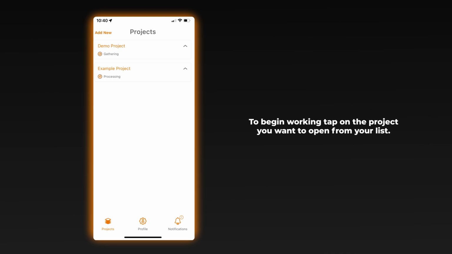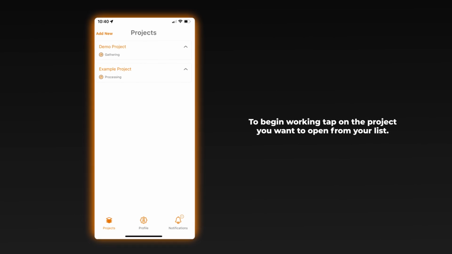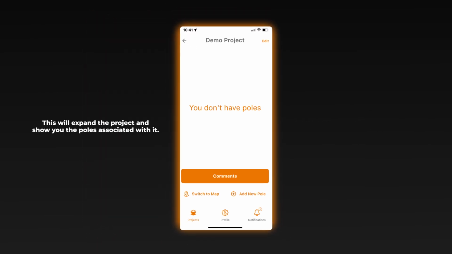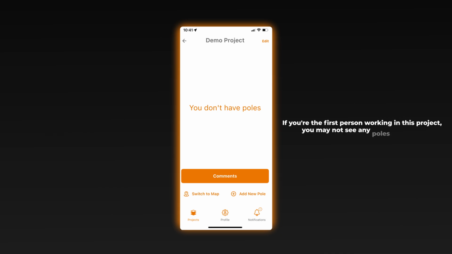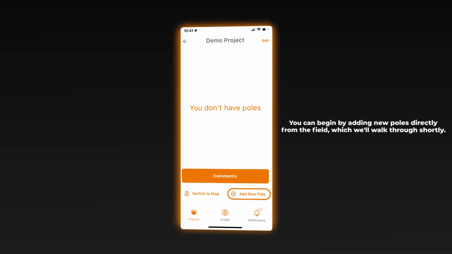To begin working, tap on the project you want to open from your list. This will expand the project and show you the poles associated with it. If you're the first person working in this project, you may not see any poles listed yet, and that's totally normal. You can begin by adding new poles directly from the field, which we'll walk through shortly.